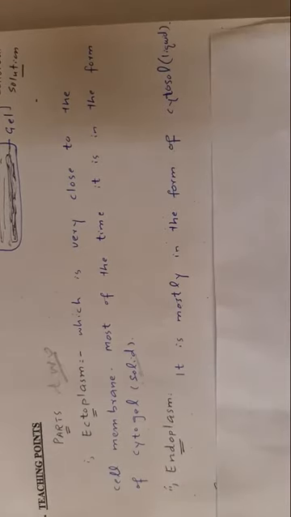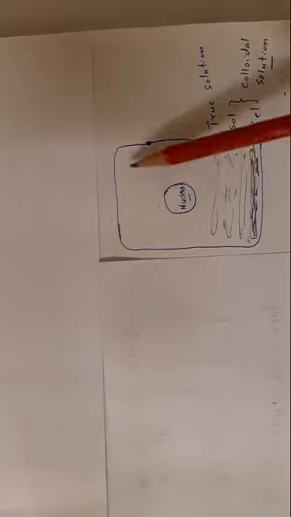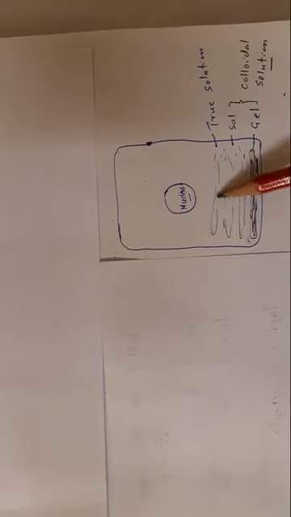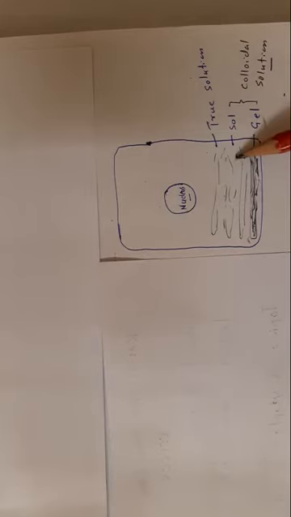Now if you look into this diagram, this is a cell. Its cytoplasm, its outer portion towards the cell membrane is called ectoplasm and inner portion is called endoplasm. This ectoplasm is mostly in the form of gel, semi-solid state, jelly-like, while the endoplasm is in liquid state, that is in sol form. And these two collectively make colloidal solution. Colloidal solution may be either a sol or gel.